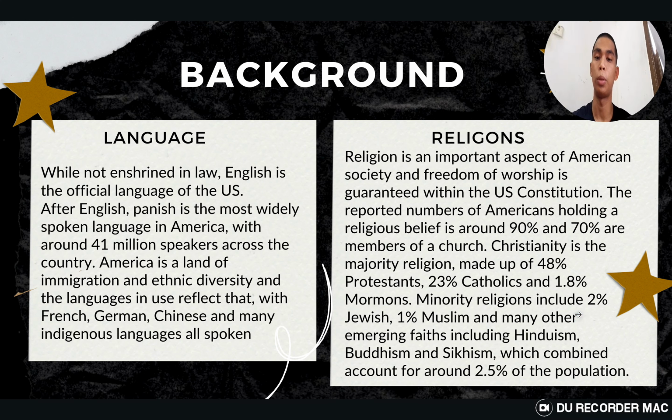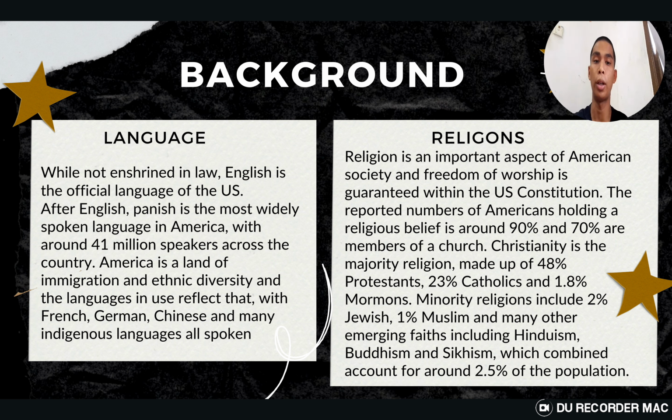Today, I want to present about USA background. At the first point, I want to share about language. As we all know, USA has a lot of variety in language. In USA, most people speak English with around 41 million speakers across the country. But there are also many languages spoken like French, German, Chinese, and many more. This happened because America is a land of immigration and ethnic diversity.